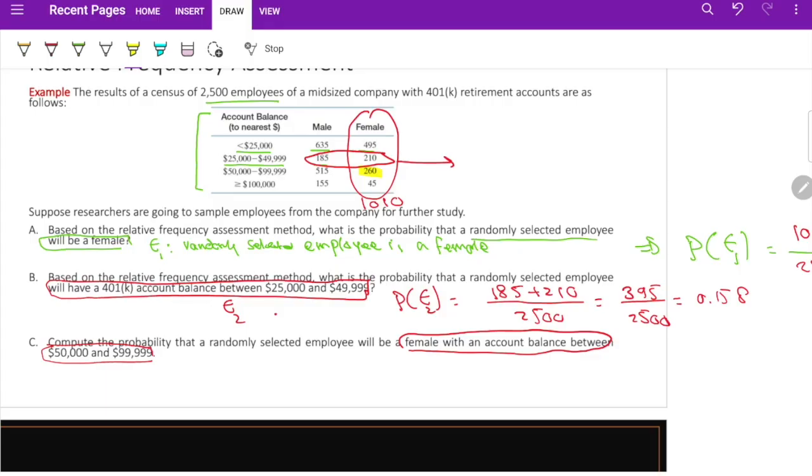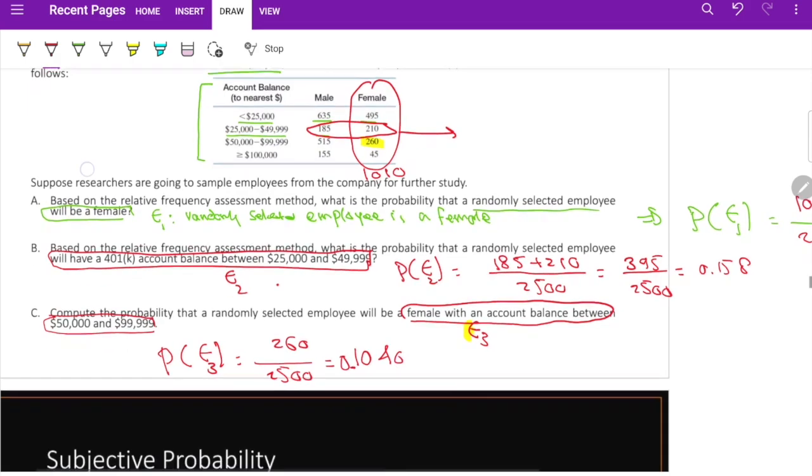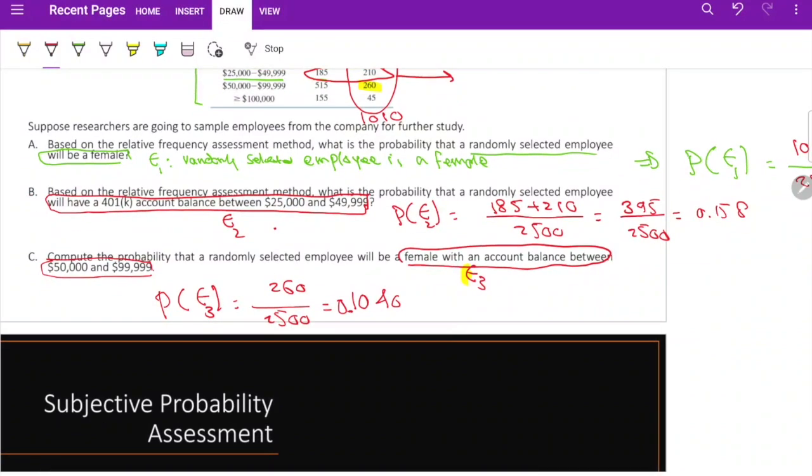Let's call this one E3, by the way. What is E3? A randomly selected employee is a female who has an account between 50,000 and 100,000. So we need to find the probability of E3. We need to count how many of these people we have. We have 260 divided by the total number. Let's divide them. We get 10.40. So these are the first two types of probability assessment.